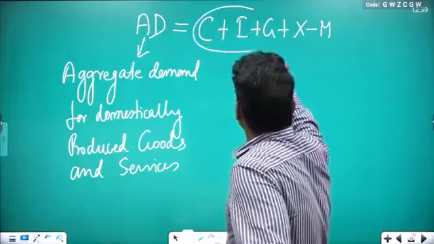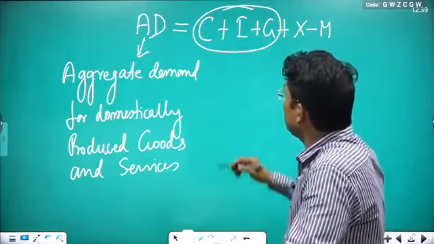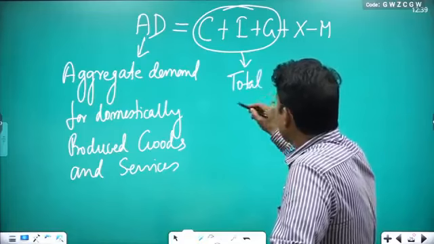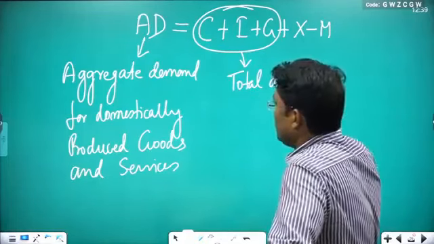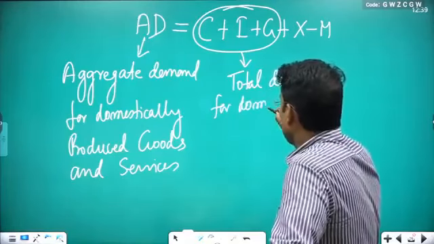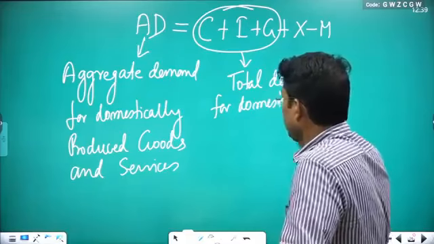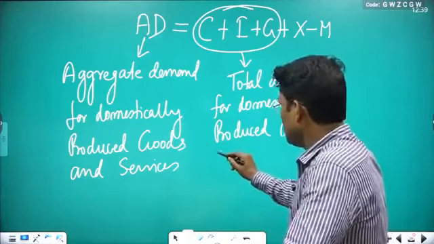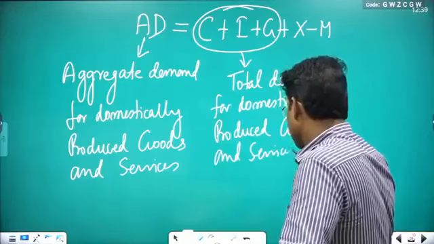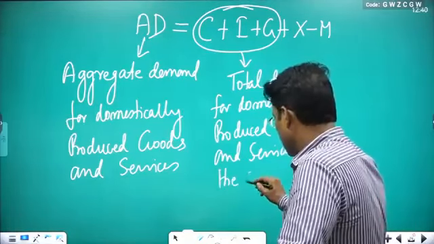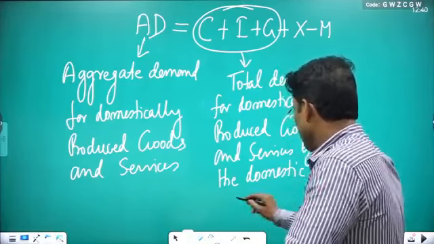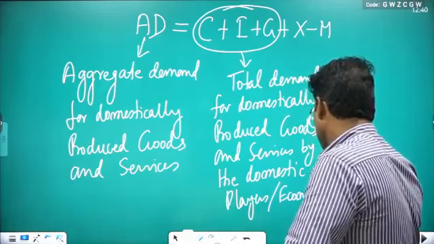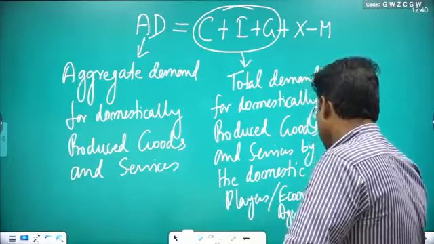And C plus I plus G, this part represents total demand for domestically produced goods and services by the domestic players or economic agents.